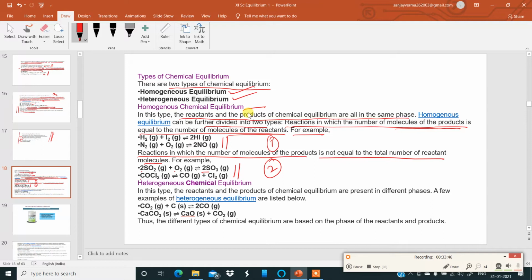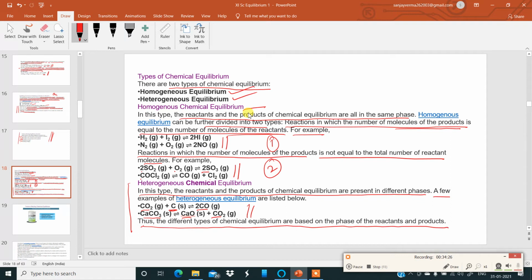Now, coming to heterogeneous chemical equilibrium, in this type, the reactants and the products of chemical equilibrium are present in different phases. The reactant may be solid, the product may be gaseous. Okay, it depends like that. A few examples are given over here. Carbon dioxide gas, carbon is solid, carbon monoxide gas. So this is heterogeneous equilibrium. Calcium carbonate solid, this is solid but this is gas. This is another heterogeneous equilibrium. Thus, the different types of chemical equilibrium are based on the phase of the reactants and the products.